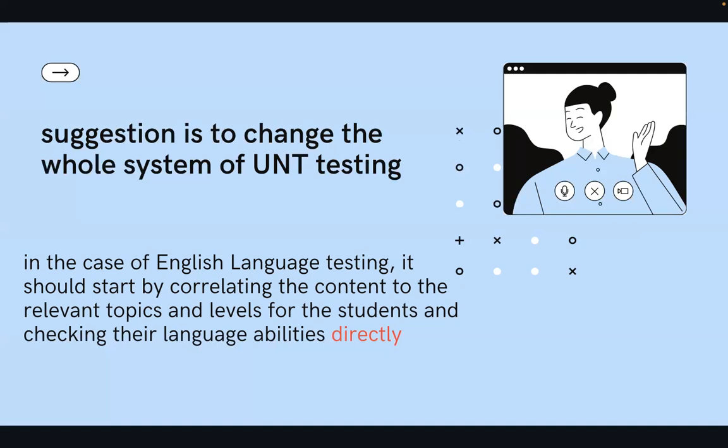And how can we change the whole system of UNT tests? Of course, there is no clue about direct testing, because who is going to check all students, their writing skills, their speaking skills?